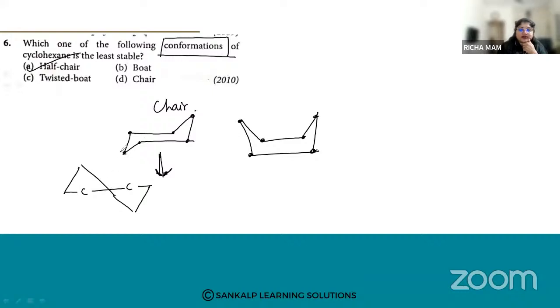Your C1, C2 and C3, C4 carbons are in one plane, and your C5 and C6 are also in the same plane. Earlier they were above and below the plane, but all have come in one plane in the half chair. So half chair is the least stable. Remember that if they ask you which is the least stable conformation of cyclohexane, it is half chair.